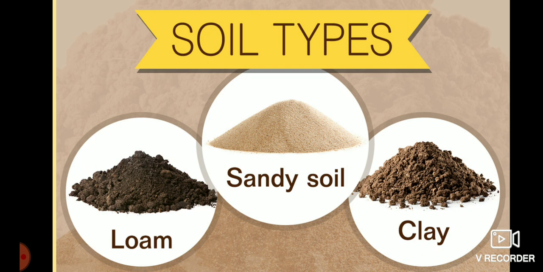Next, soil types. There are three types of soil: sandy soil, loamy soil, and clay soil. Sandy soil you can see on the sea beach, near the bank of the river, where the amount of sand in the soil is greater, or percentage of sand in the soil is more than that of the soil particle percentage.